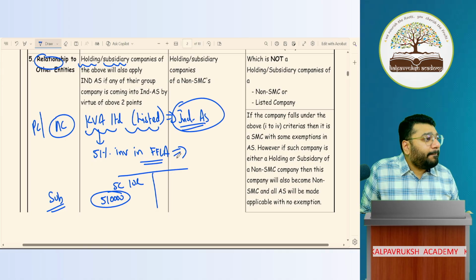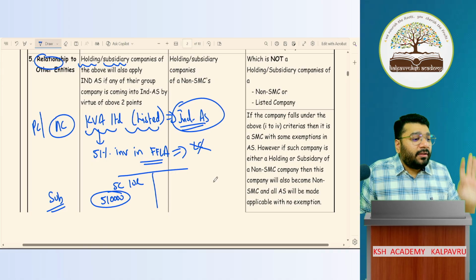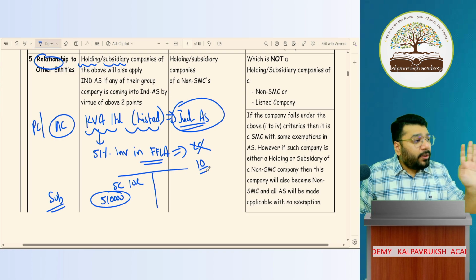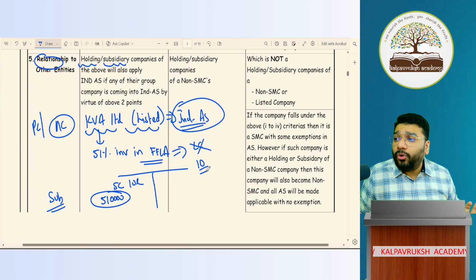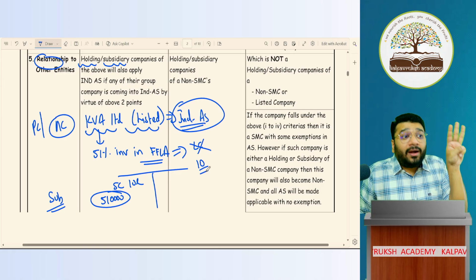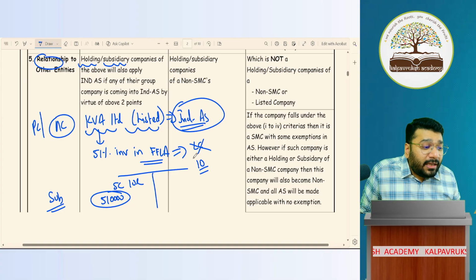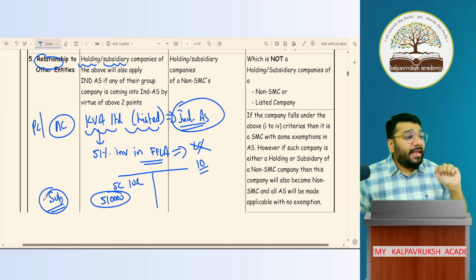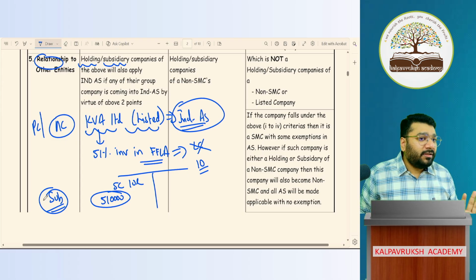Now, FFLA is neither a listed company nor in the process of listing. Net worth is only 10 crore. Should FFLA follow Ind-AS? The answer is no, as per the above two criteria. But the third criterion says that if you are either a holding company or a subsidiary of a company that is following Ind-AS, then you also have to follow Ind-AS.